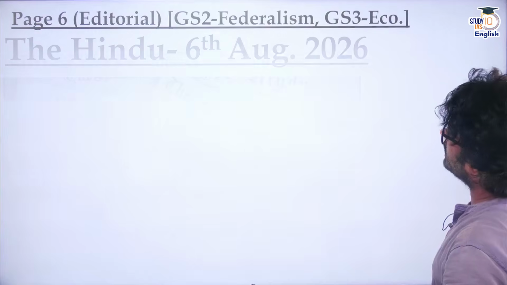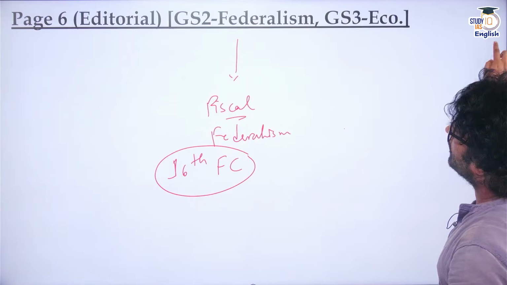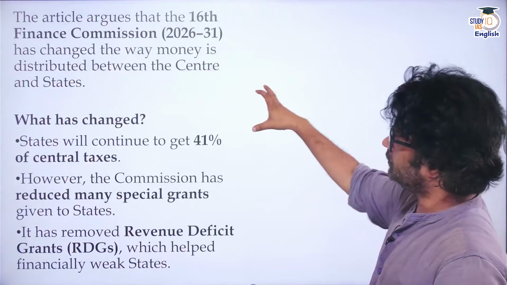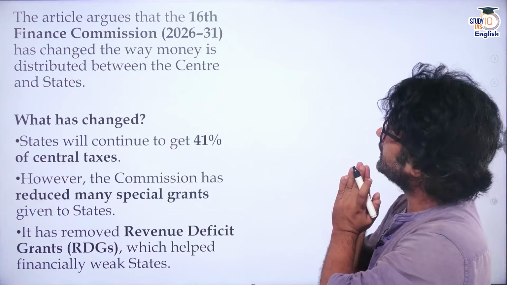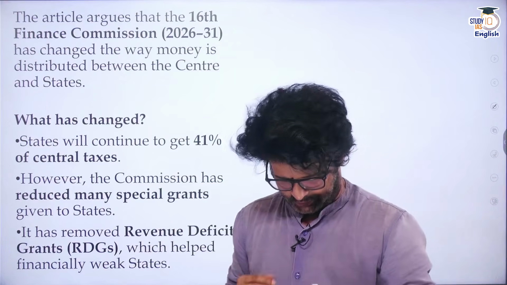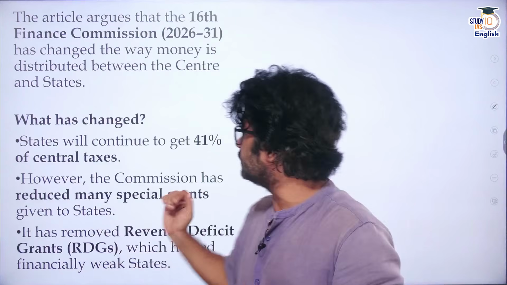So this particular article, we have talked about it. This is in page 6 editorial. Let's talk about the main issues now. You have seen the parameters. The article argues the 16th Finance Commission has changed the way money is distributed. So now poorer states are suffering to a certain extent. We'll talk about it. What has changed?